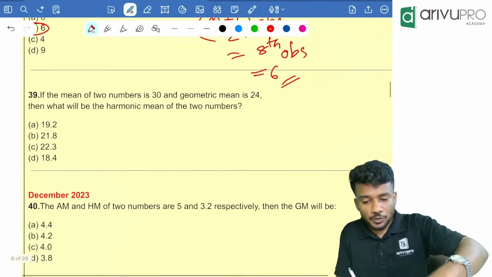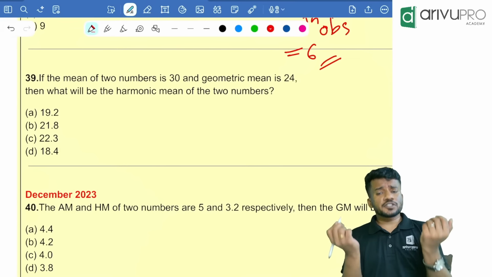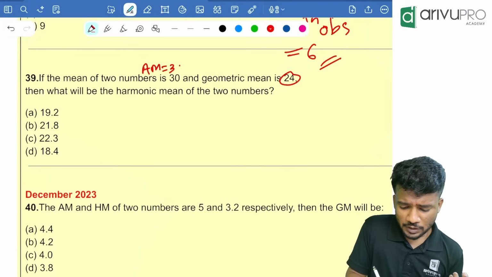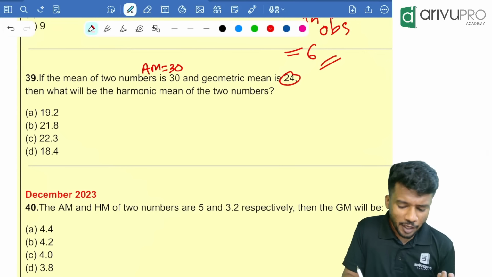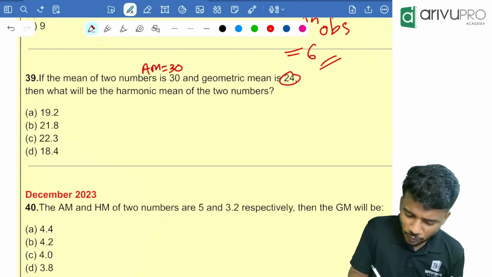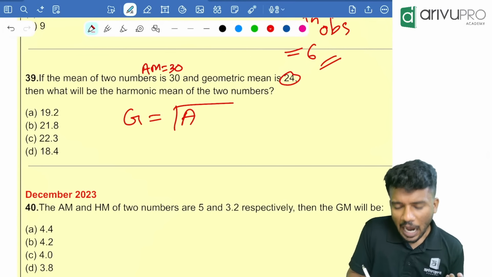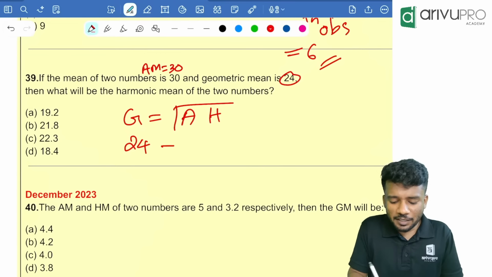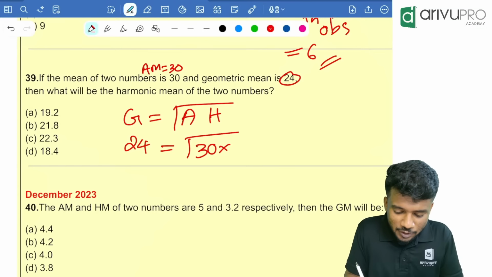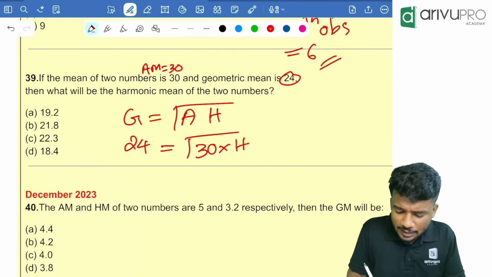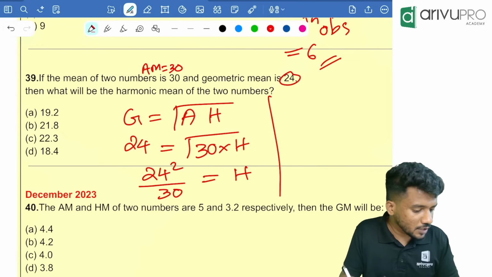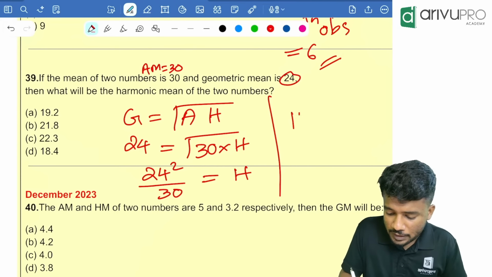Option B. Next question. If the mean of two numbers is 30, the geometric mean is 24. So arithmetic mean is given. AM is equal to 30. Geometric mean is 24. What is the harmonic mean of the numbers? Very easy. We told you the formula. G is equal to root of A into H, that is arithmetic mean into harmonic mean. Geometric mean is 24, which is equal to root of 30 into H. Squaring and dividing, 24 square divided by 30 is equal to H. Take your calculator. 24 square divided by 30 is equal to 19.2. H is equal to 19.2.